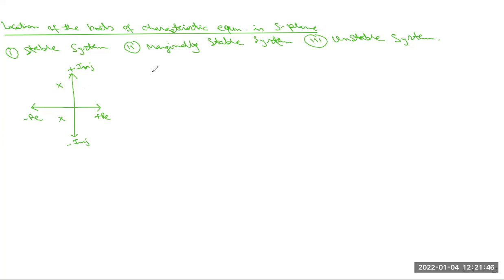So the graphical representation is something like this. This is the center point, the starting point, this is the stable point. This is the time axis and this is the output of the given control system. This is the stable system.